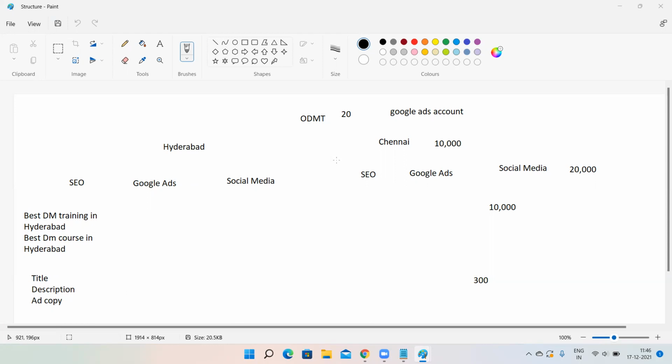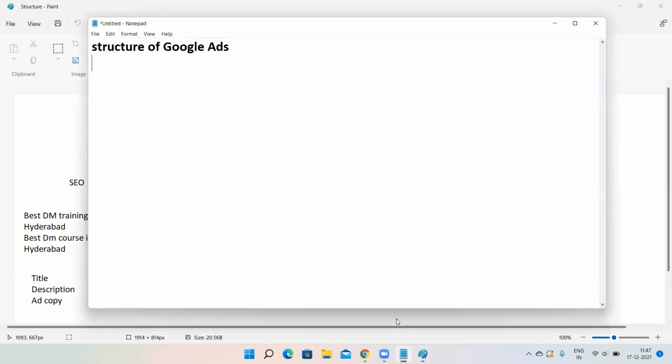Now, in today's class, we will be creating a basic search network campaign. Basic search network, not an advanced one, but a basic one. To create an advanced search network campaign, we have to learn keyword match types, extensions, and everything. That will not happen in today's class. So let's create a basic search network campaign. In today's class, you'll get an idea of how to create an advertisement.